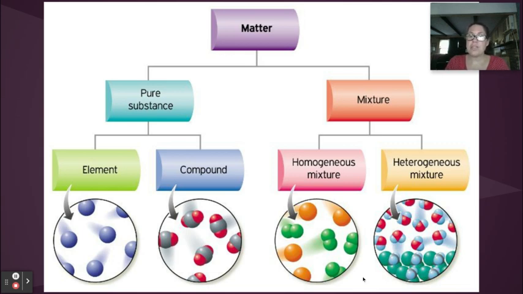If it's a homogeneous mixture, then one type of particle mingles and mixes and intersperses into the space with another type of particle, like these orange circles and these double green circles. Now, the double green circles, since they're the same type of circle and they're touching, it implies a chemical bond, but if a green particle and another green particle bind to each other, it's still the same substance. It's still an element. It's just two atoms of the same kind.